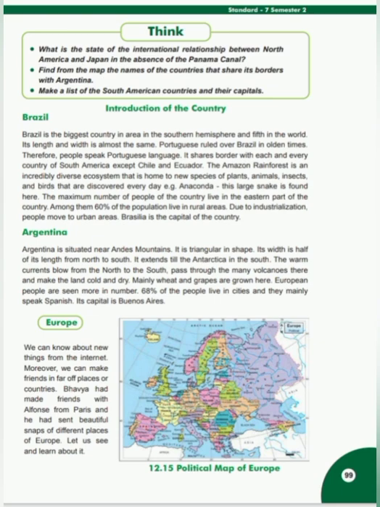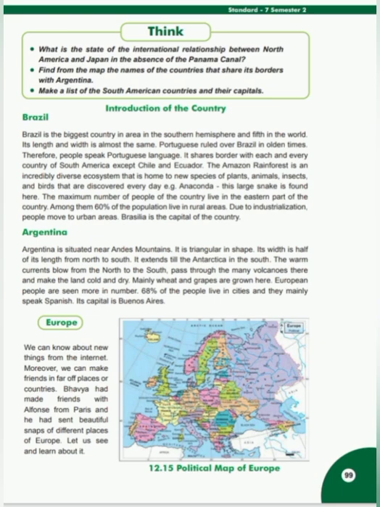The anaconda, a large python, various animals, birds, and a large variety of vegetation are found in the large forest of the Amazon. Most of the population of Brazil lives in its eastern part. About 60% of people live in villages. Brasilia is its capital. Sao Paulo and Rio de Janeiro are the largest cities of the country.